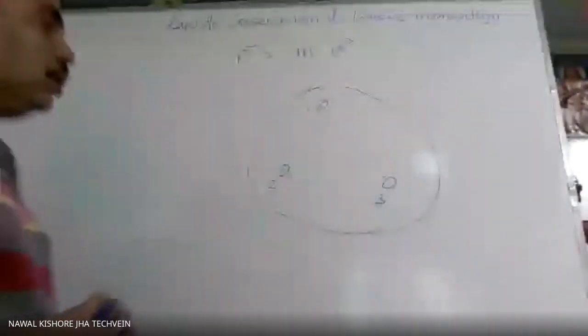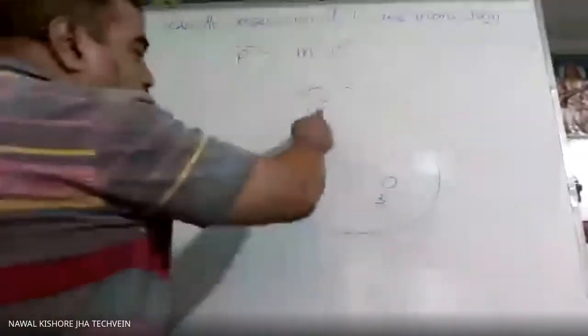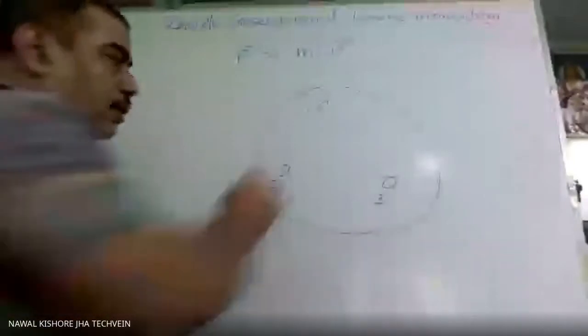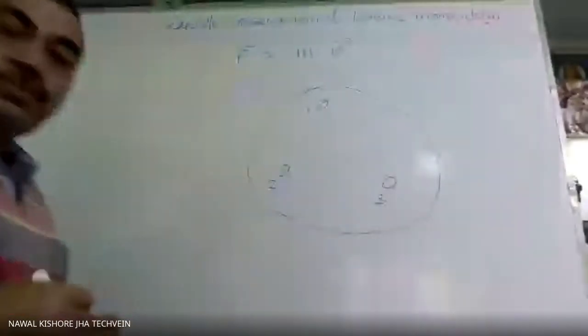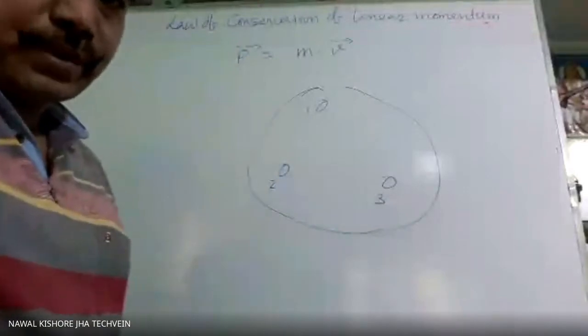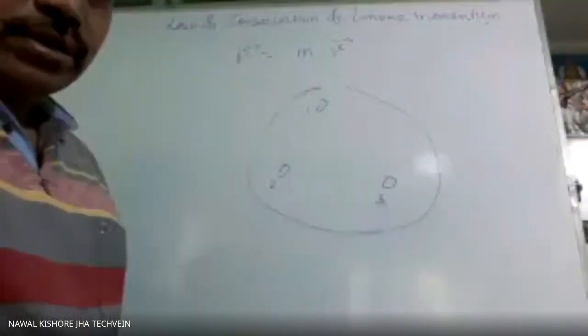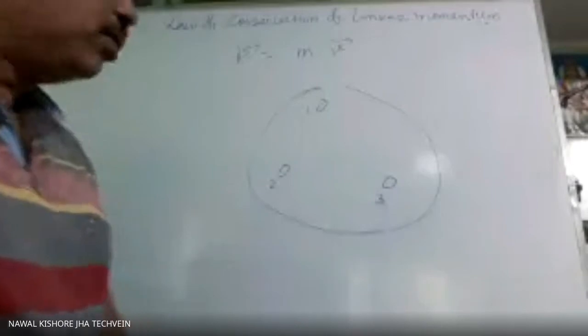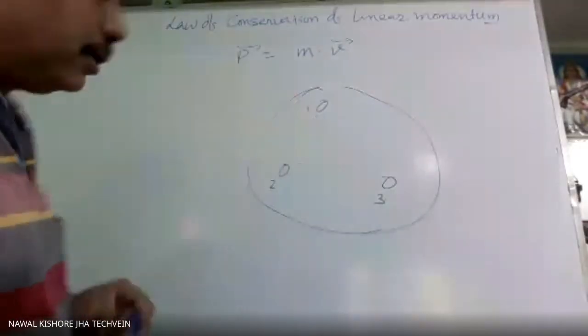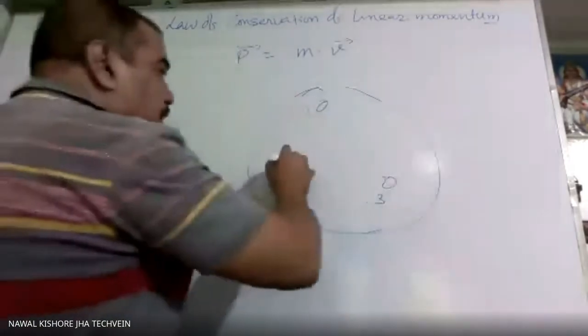The force applied by first on second is a force of attraction, and as we know force is always produced in pairs. According to the third law, the second will experience force in this direction.